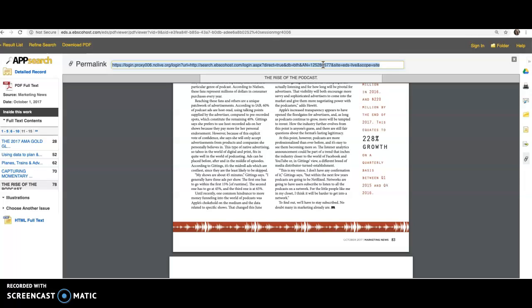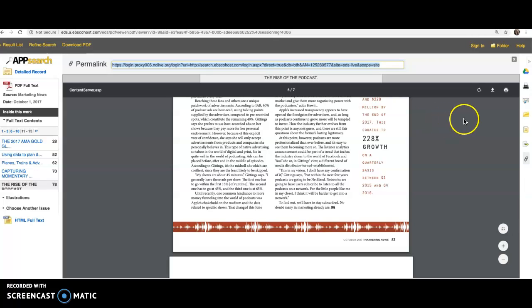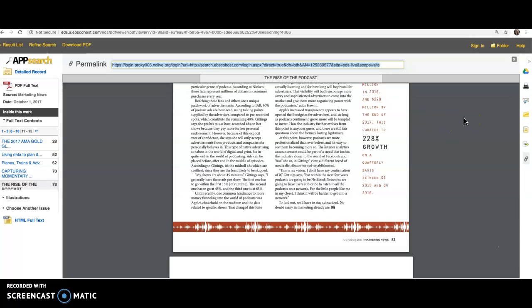So I want to copy and paste this somewhere into my notes for this project. The other thing that I might do while I am here is pick up the citation, because why would I write a citation or even enter information into a citation generator if I don't have to? So I'm going over to this icon right here. It sort of looks like a piece of paper.